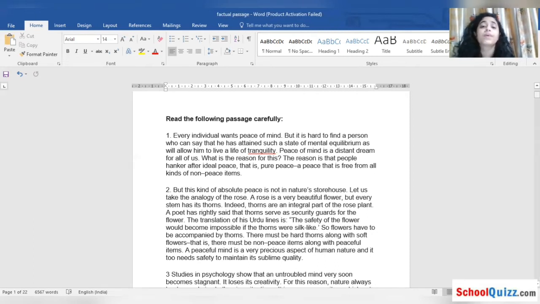Let me tell you what happens. Peace begins with ourselves, with our inner self. If we are satisfied with something, we feel peace. If our mind is silent, nothing is going on in our mind, so we feel what? Peace. If we want something and we are craving the thing, I will be like, oh, I want this, I want this, I want this. What is going on in my mind? Every time I see it, I'm like, oh, I want this, please. Every time my mind is running through something that I want this particular thing.